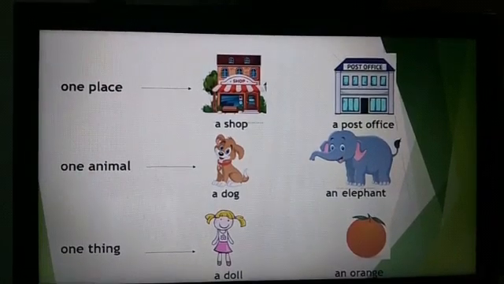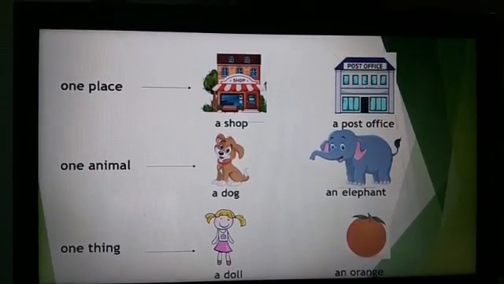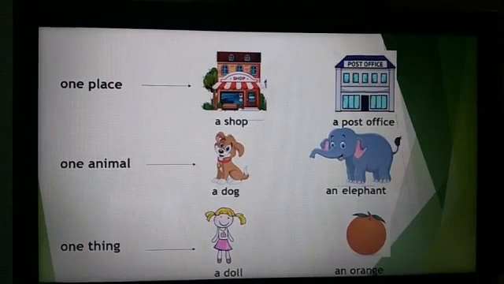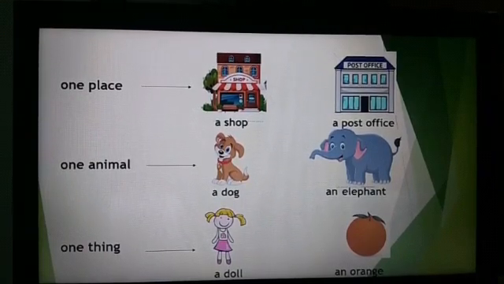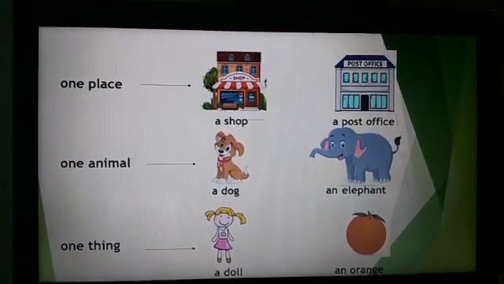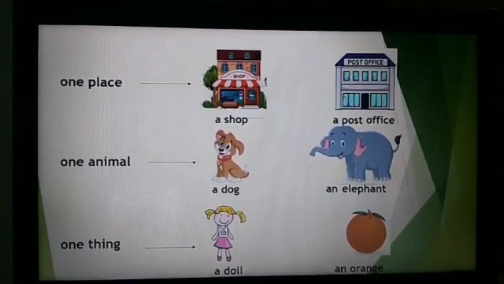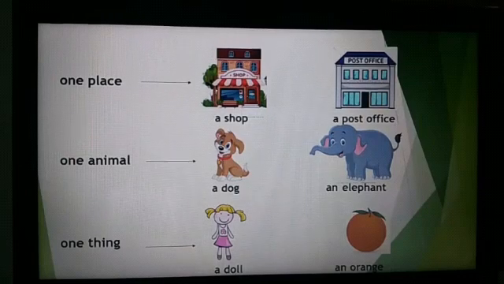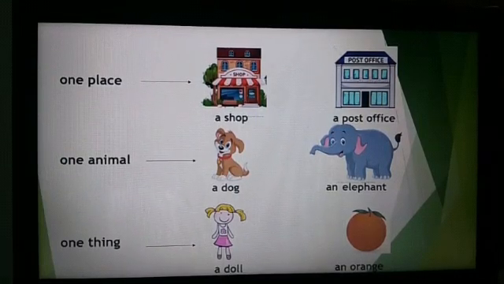One animal: a dog, an elephant. That is the singular form of noun for animals. One thing: a doll, an orange. Here, the naming words show only one person, place, animal and thing, and hence, these all are singular nouns.